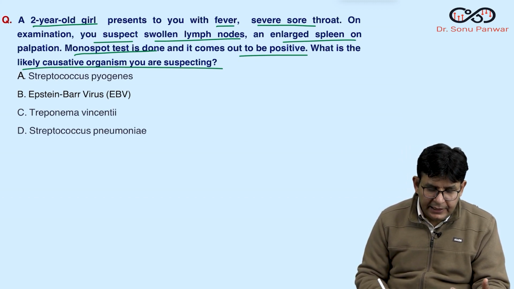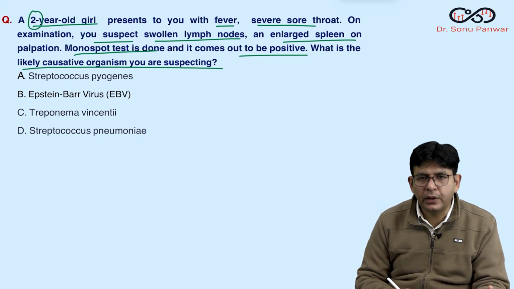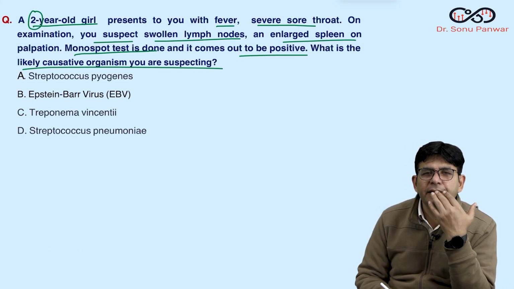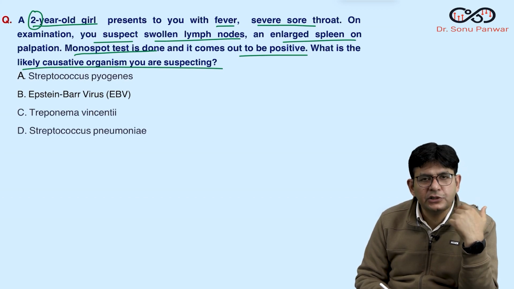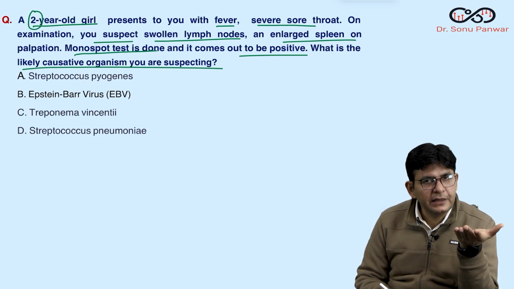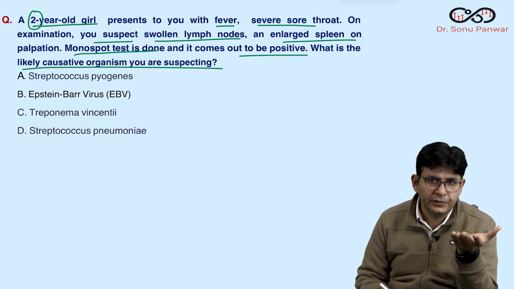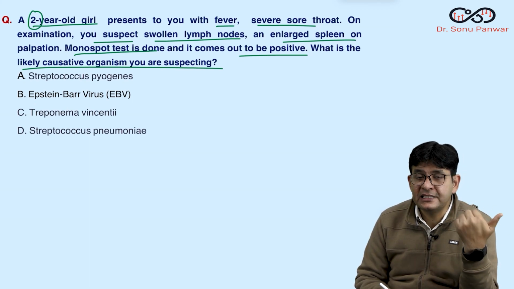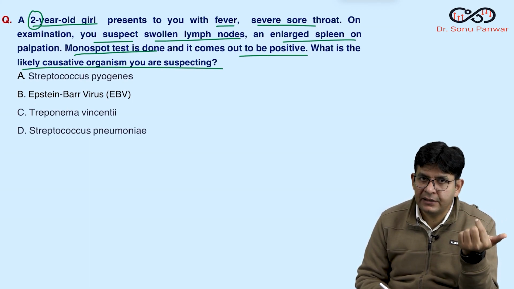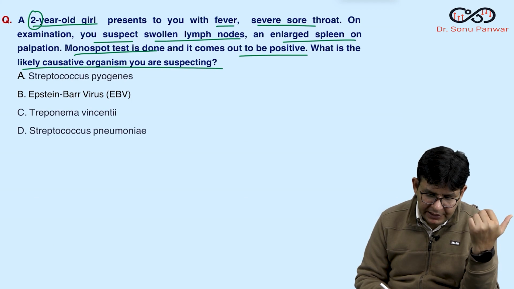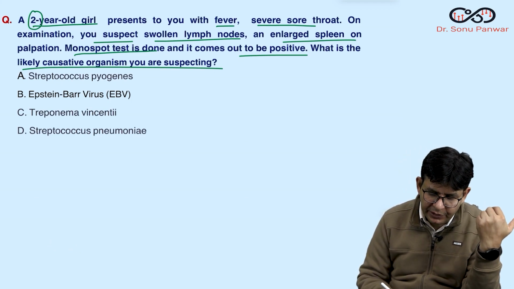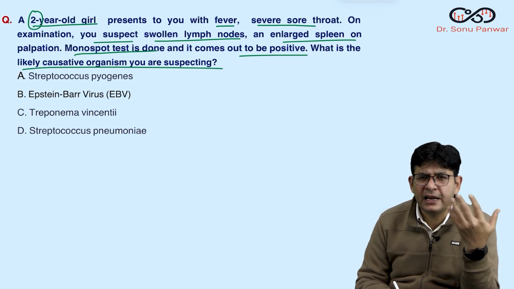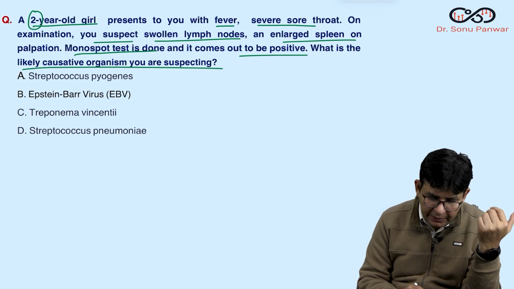So basically, a 2-year-old girl, it can happen in this age also. But mainly, what you will get in the exam is a young age, because they are talking about the kissing disease. It spreads through saliva and is common among the young, but here also it can happen. It is not that it can't happen in a 2-year-old girl. Obviously not by kissing, but by salivary contact of any sort, it happened.